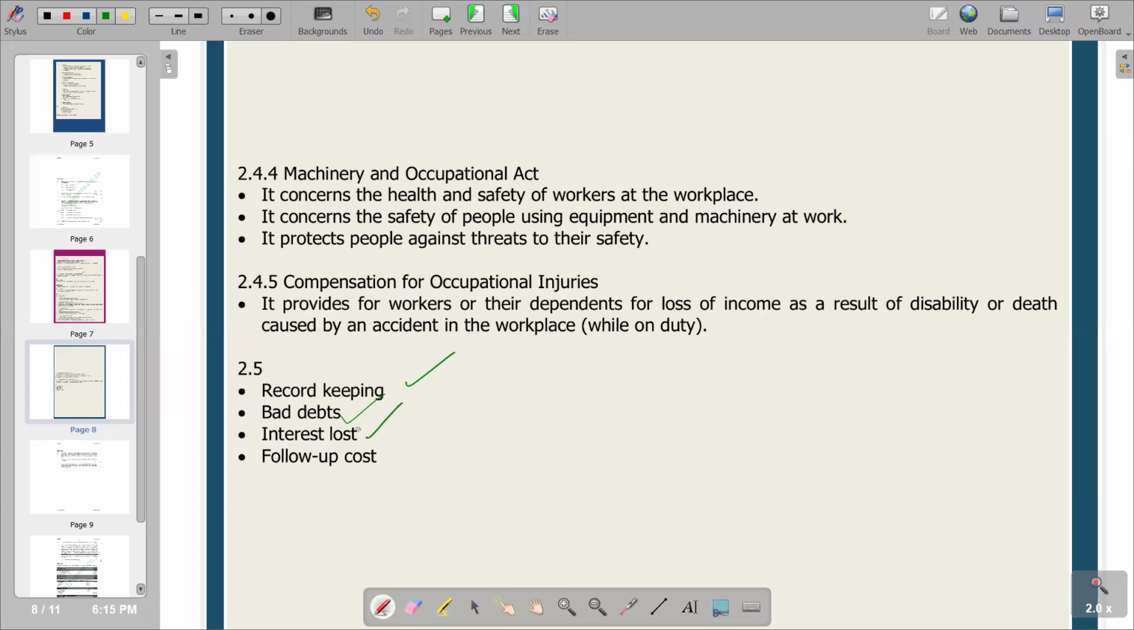Then follow-up costs. When these people again make late payments, we are going to incur some follow-up costs. Maybe we are going to do debt factoring, whereby we engage other companies to make follow-ups on those debts so that we recover our money. But it goes with a cost, so obviously it also becomes a cost or expense that we are going to incur as a business. So basically, that's what we have. So this becomes the last part of our question 2.